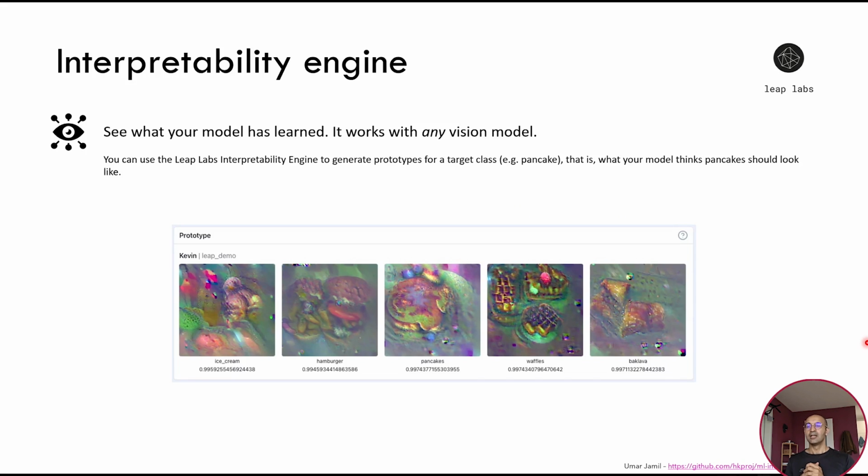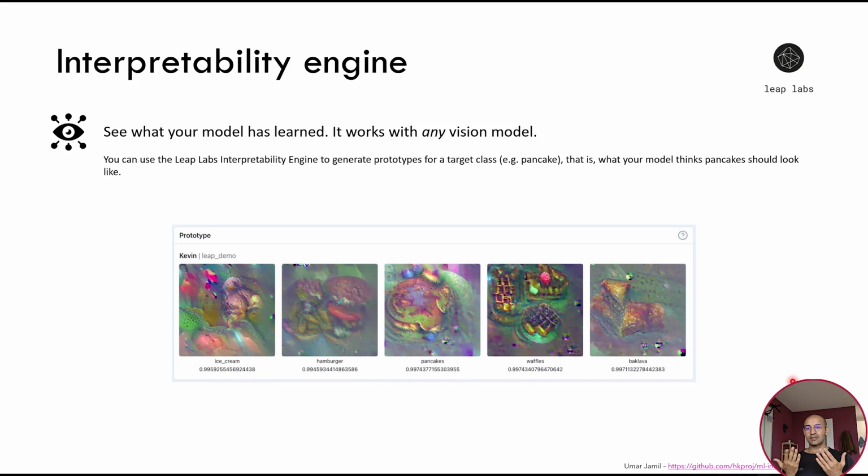For example, this library allows us to generate prototypes. What are prototypes? Well, imagine that you have a computer vision classification model, which takes as input a picture and classifies it as one of the classes. In this case, it's a food classifier that will classify an input picture as one of the following classes, for example, ice cream or hamburger or pancakes or waffles.